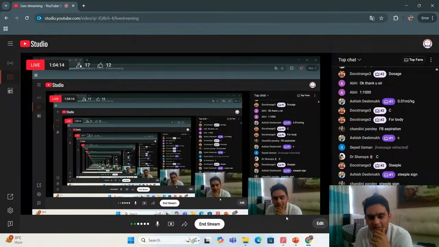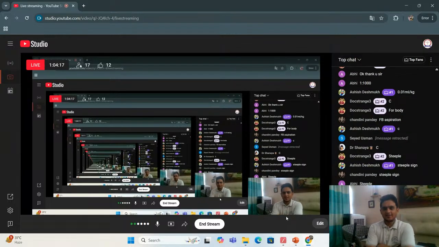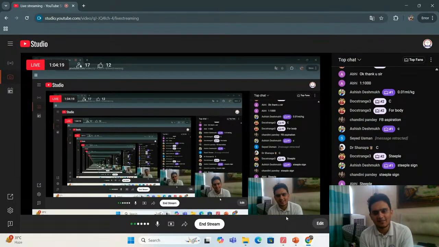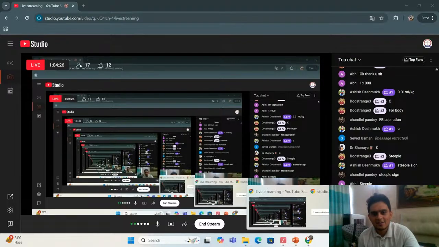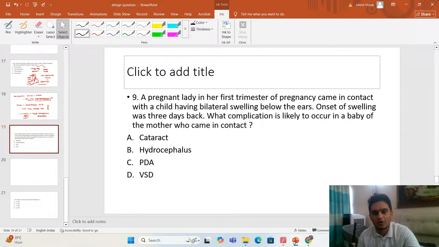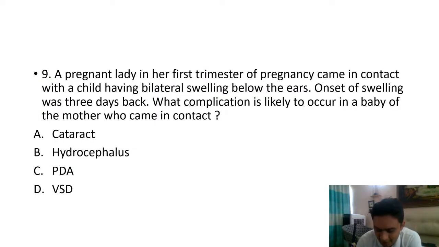And what is the infection and what is the complication that you are seeing? We have discussed this in our classes as well. Yes. So bilateral swelling, not toxoplasmosis. Bilateral swelling below the ears, what we are talking about here is mumps. So this is mumps.